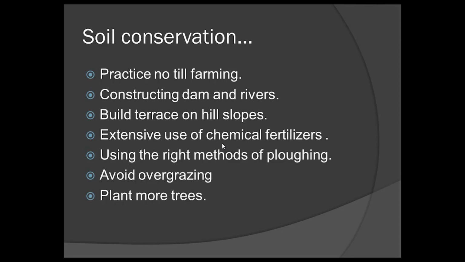Do you know what is the meaning of overgrazing? Overgrazing means allowing animals such as cows to eat the grass on an area of land. This makes the soil loose. That is why we should stop overgrazing. Plant more trees because roots of plants hold the soil. If these methods are adopted, soil erosion can be controlled.